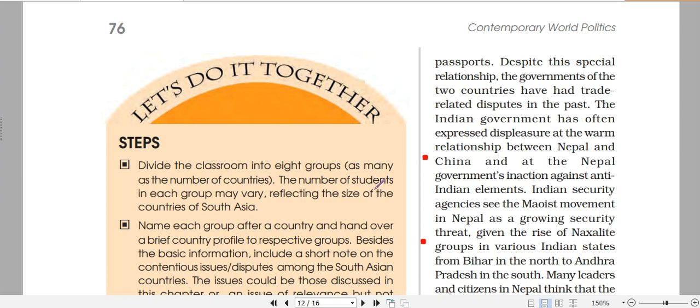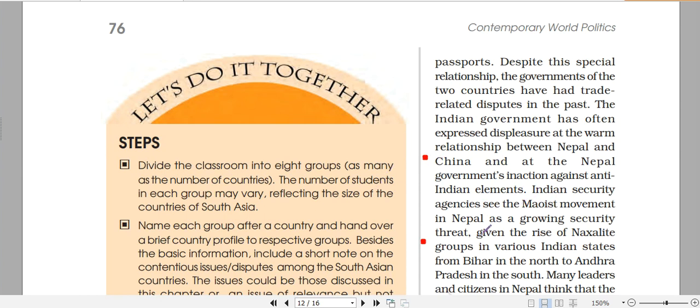We are not only allowing them to serve in our armed forces, but at the same time we are extending pensions and subsidies. If the Indian government extends a subsidy on, let us suppose, cooking gas, the same subsidy is extended to Nepal also. All those who have served in the Indian armed forces, after retirement, if they go back to their motherland, Nepal, are provided pensions there itself by the Indian government. So these are the cooperation. But then also Nepal uses China against India.